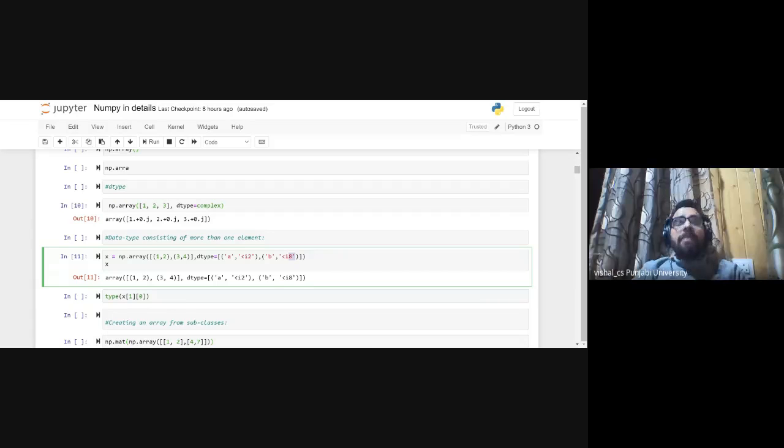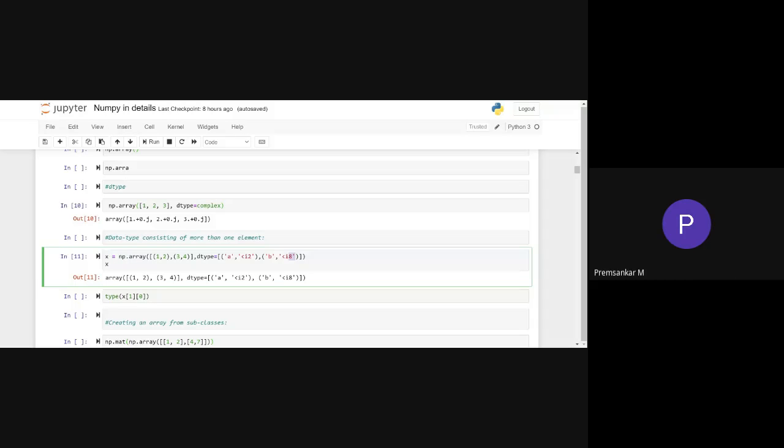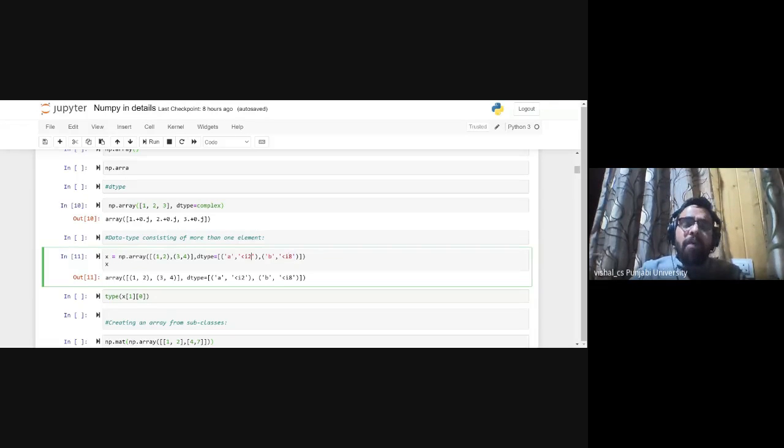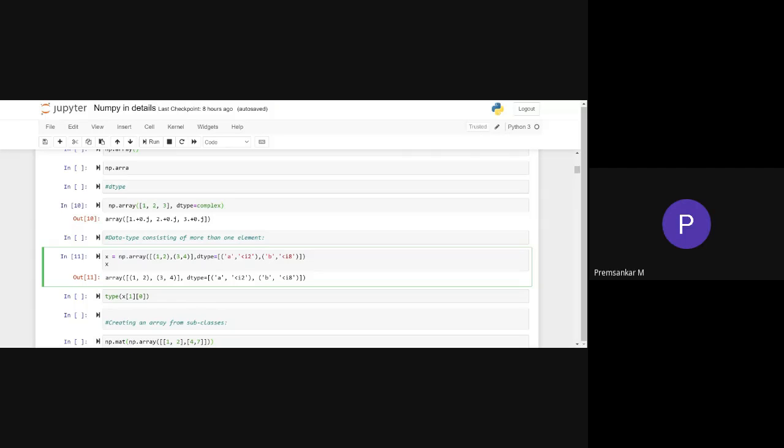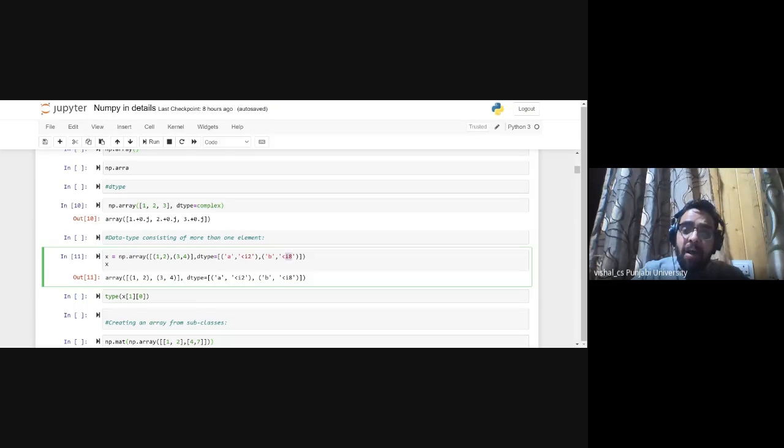This is what you say: integer 32, integer 64, integer 16, int 16, int 32, int 64. Getting my point? This will specify. That means I2. What does I2 mean? It means int 16. Data type is of integer, but how many bits? 16 bits. Here data type is of integer, but how many bits? 64 bits.